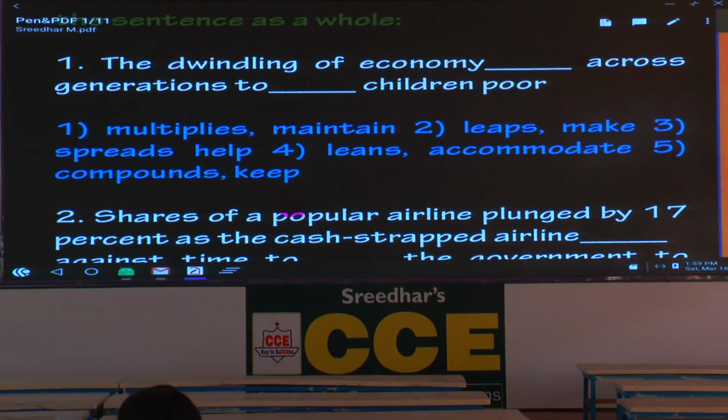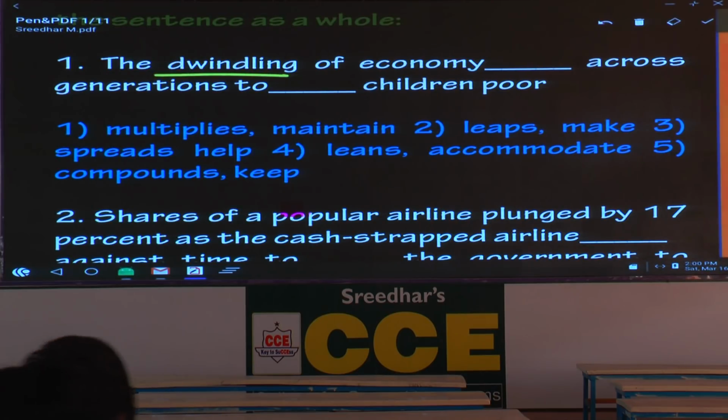The dwindling of economy. Please write the word, underline the word dwindling. Dwindle means to reduce, to go down. Please write the meaning of dwindle. Dwindle means to go down or to reduce. Generally it goes with the word numbers. Please write the combination: dwindling numbers.